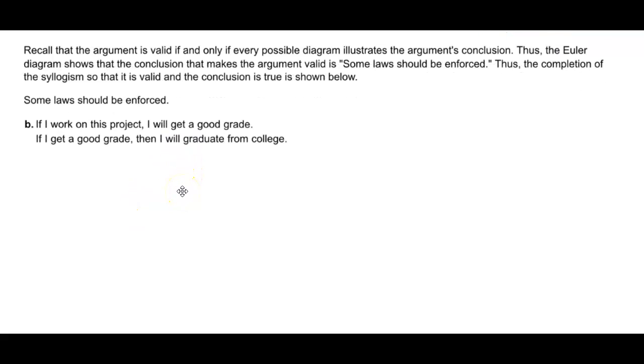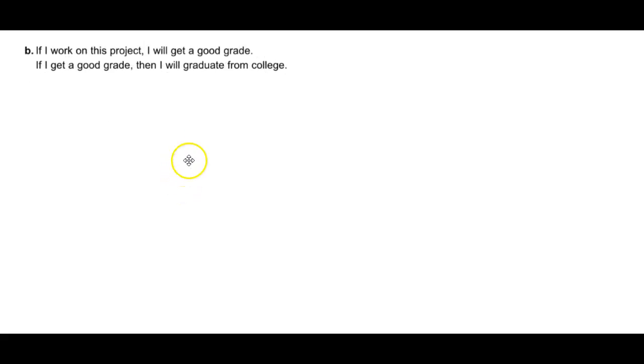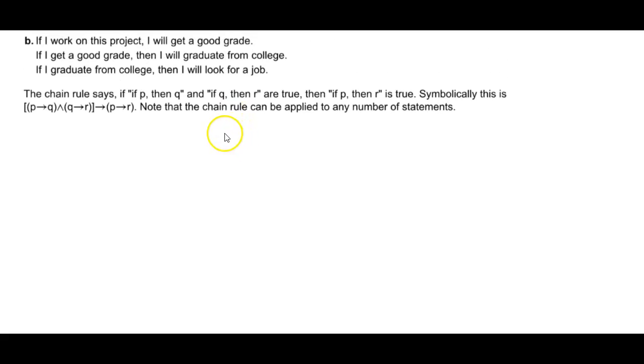Next, for part B, if I work on this project, I will get a good grade. If I get a good grade, then I will graduate from college. If I graduate from college, then I will look for a job. Now, the chain rule says if P then Q, and if Q then R are true, then if P then R is true. Now, symbolically, this is P implies Q and Q implies R. Therefore, that implies P implies R.